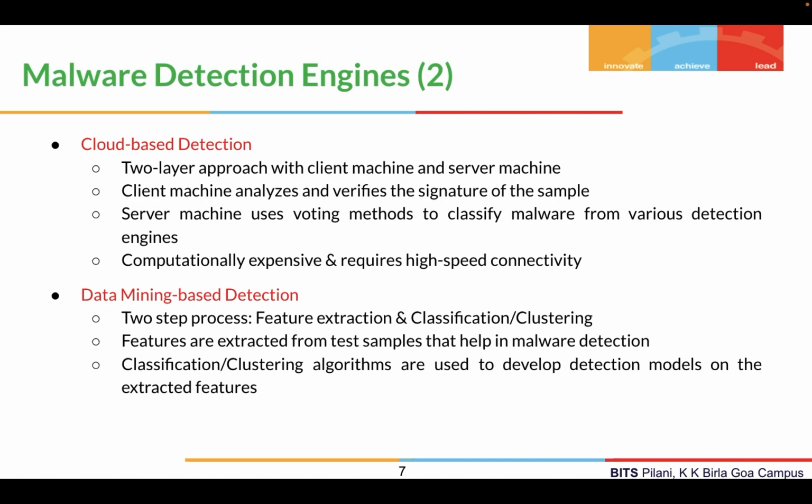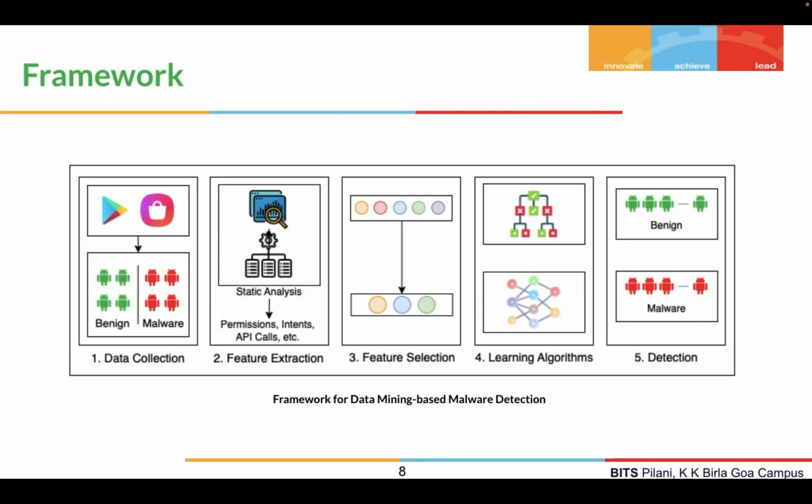So then we move on to data mining based detection, which uses various machine learning algorithms. This is also a two-step process. We have feature extraction, where we extract features from the applications, and then we have classification and clustering, where we use various algorithms to develop detection frameworks or detection models on these extracted features. The literature has suggested that data mining based approaches have been proven useful for Android malware detection. So we'll discuss the framework of the data mining based detection.